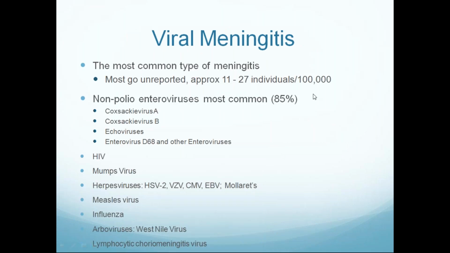Coming to viral meningitis, caused by many viruses. The most common viral cause of sporadic meningitis is enterovirus, followed by herpes simplex. The remaining viruses causing meningitis are Coxsackie A, B, echovirus, enterovirus, HIV, mumps virus, herpes, measles virus, influenza, parainfluenza, arboviruses like West Nile virus, Japanese encephalitis, and lymphocytic choriomeningitis virus.